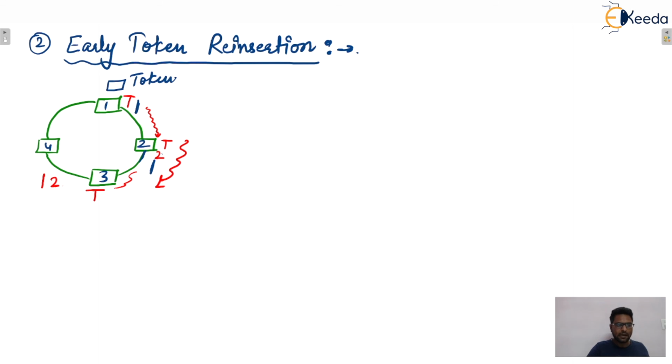The token will be held by station 3, and station 3 will transmit its data and release the token, and so on. Next, station 4 will see first data unit 1, after that data unit 2, after that 3, and then station 4 will hold the token and transmit its data, let's say that is 4.